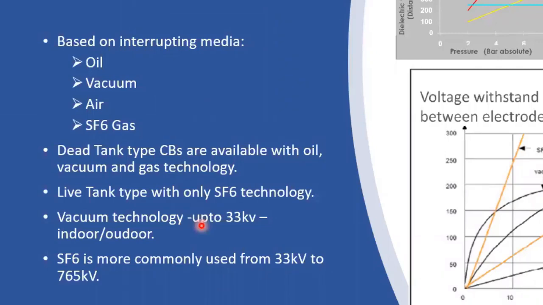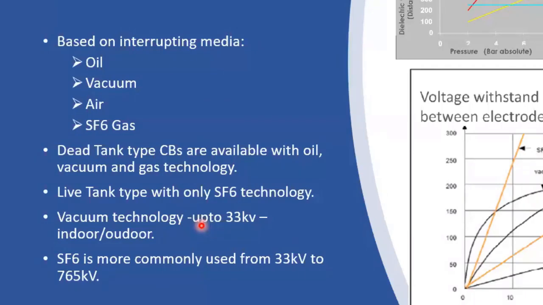But one thing, Ramesh: many textbooks now tell that SF6 breakers can be used up to 220 kV. I just have one doubt: can SF6 circuit breakers, as you told, be used up to 765 kV with a single interruption or a series of many interruptions? No, a series of interrupters.